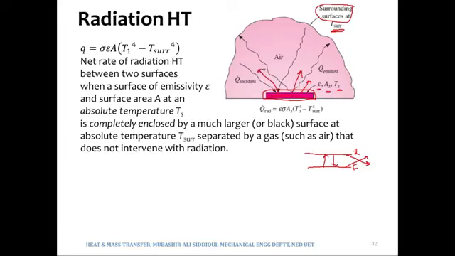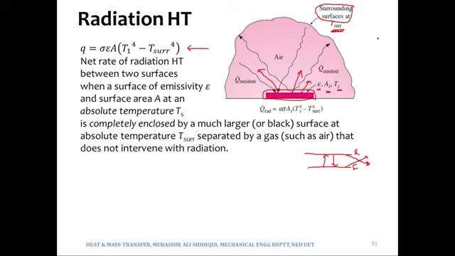So the fraction leaving 1 and being incident upon 2, the surroundings, is in fact 1 or 100%, and that is why it is not visible in this expression. Similarly, where is the epsilon of the surrounding? In fact, the epsilon of large surroundings is taken as 1.